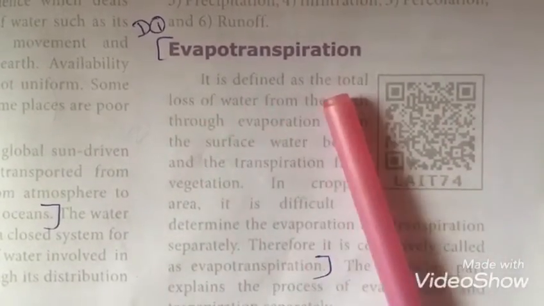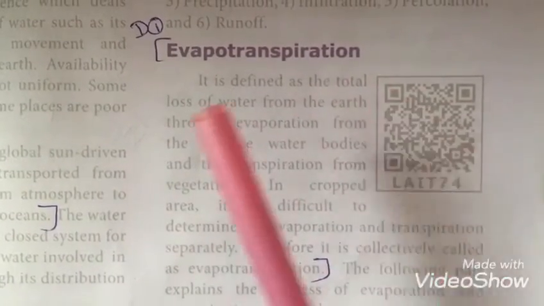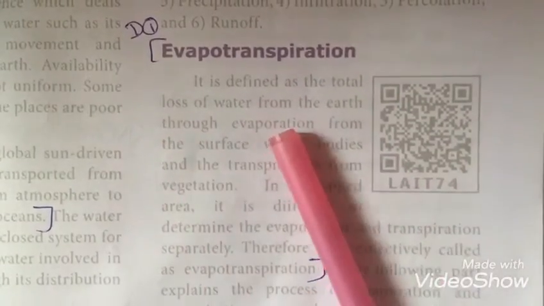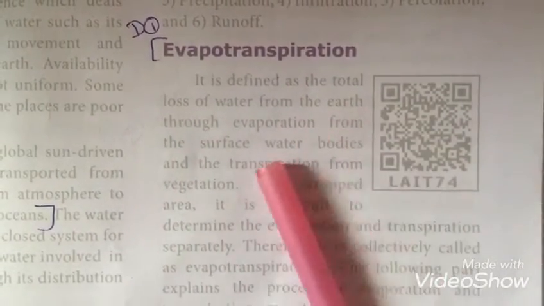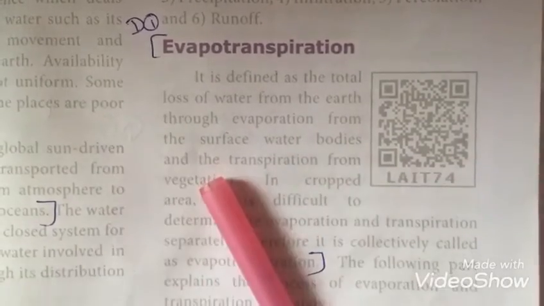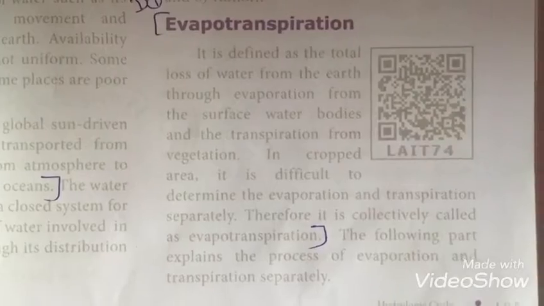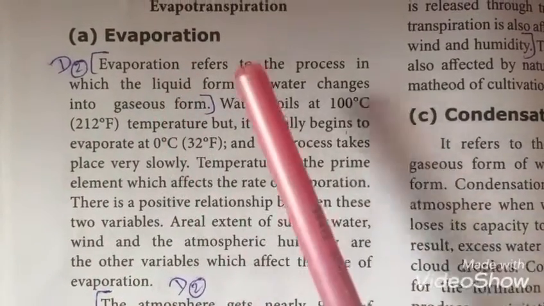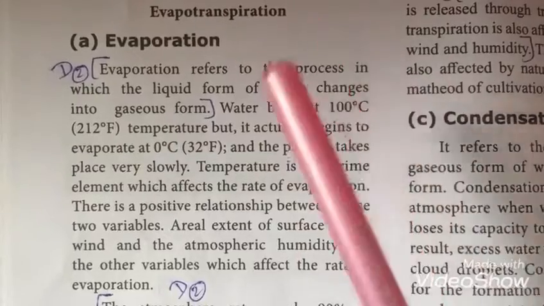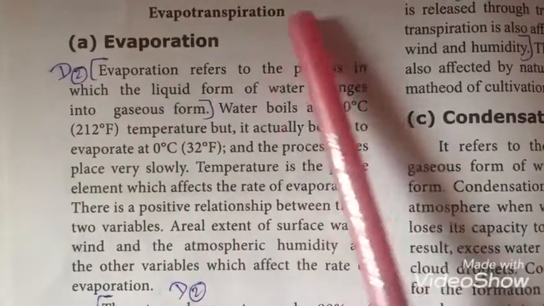It is defined as the total loss of water from the earth through evaporation from the surface water and transpiration from vegetation. Vegetation means plants. The evaporation plus transpiration is called evapotranspiration, right? Now we'll see it separately, that is, we'll see about evaporation now.